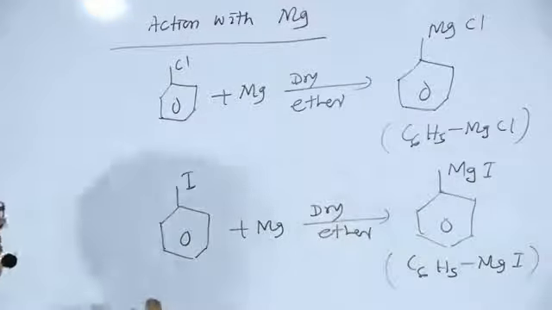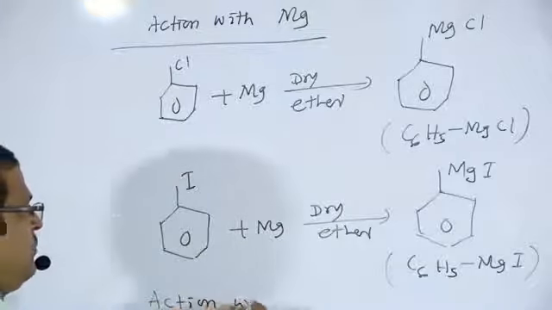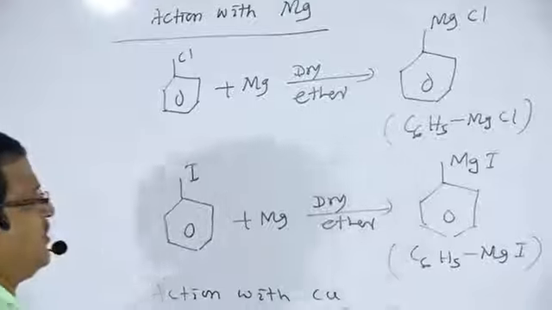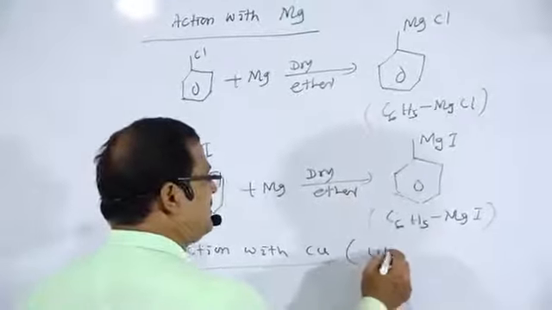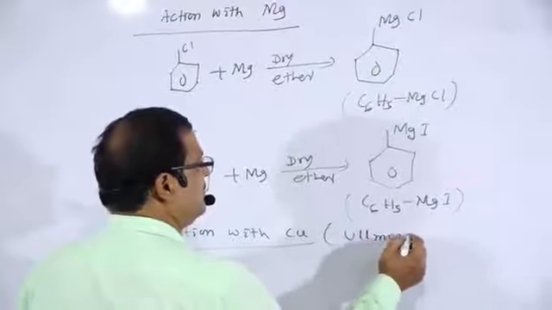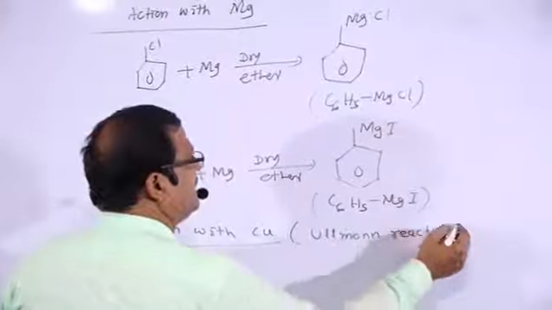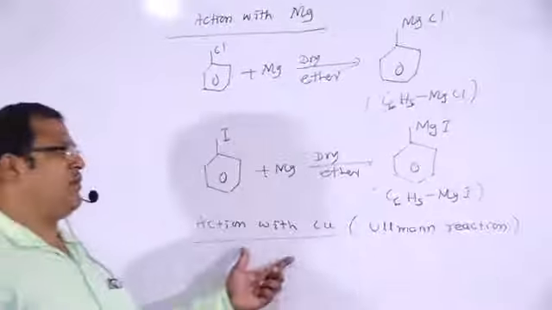Next we say action with copper, and this reaction is known as Ullmann reaction.